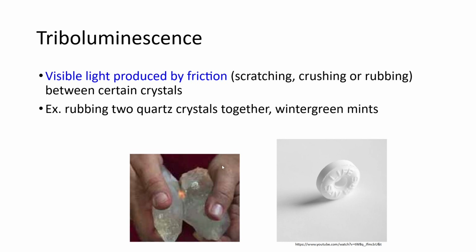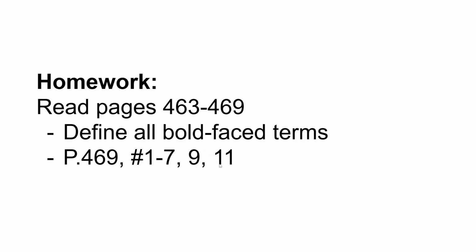Okay, so we've learned about light, where light comes from and how it's produced. Now we have some homework. I would like you to read pages 463 to 469 to find all the bold-faced terms, and on page 469 answer questions 1 through 7, 9, and 11.